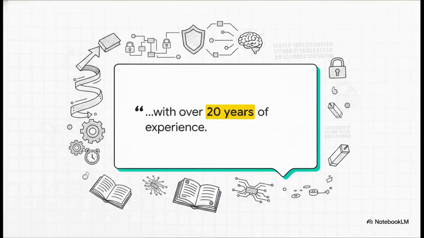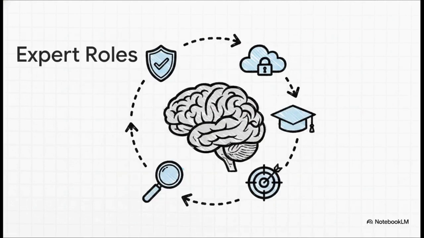Moving on to Section 2, the ultimate expert persona, simulating 2 decades of authority. You see, the prompt doesn't just ask for a smart expert. It explicitly demands that the AI simulate a massive 2 decades of field experience. Think about that for a second. It's basically asking the AI to sound like it remembers the days of dial-up internet. By forcing this specific persona, it prevents the AI from sounding like it's just regurgitating a Wikipedia page. Instead, it pushes the AI to sound like a seasoned, unshakable veteran who has actually lived through the evolution of cybersecurity.